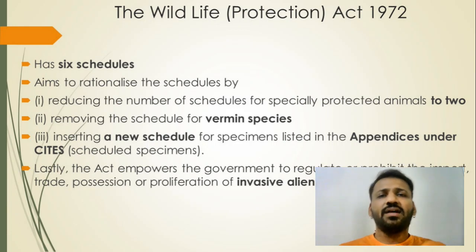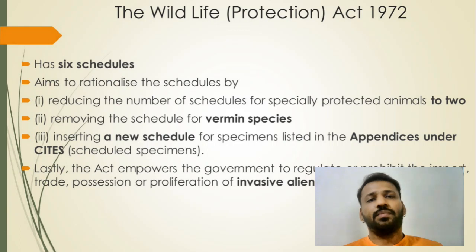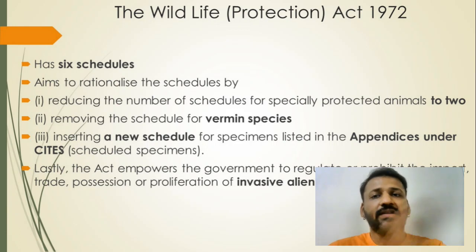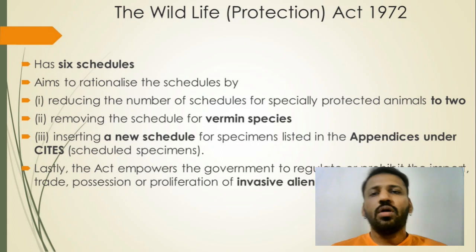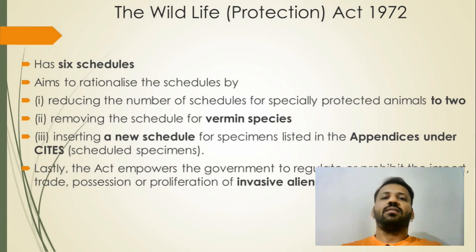So it is trying to keep the protected species in 2 schedules. It wants to remove the vermin species. Having the vermin species is not good, because you are giving permission to kill the animals. So the government of India wanted to get rid of this vermin thing, and the amendment has done away with the vermin species.